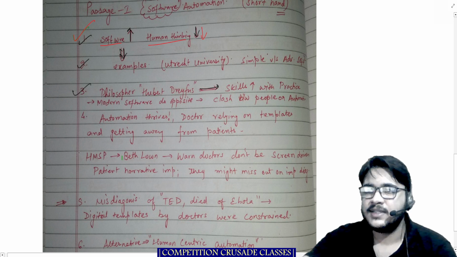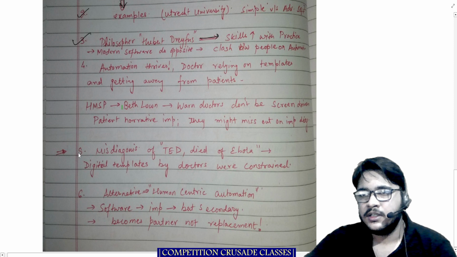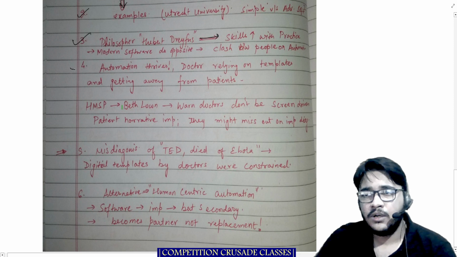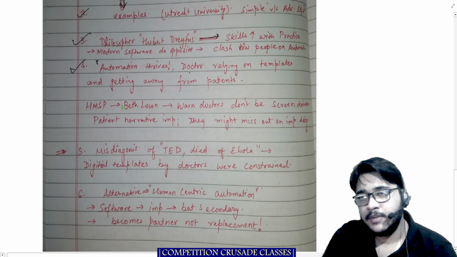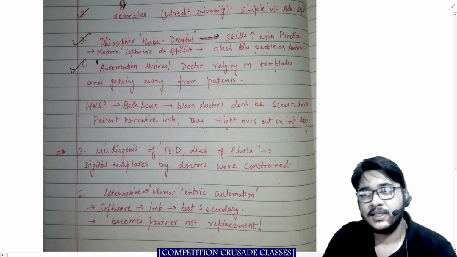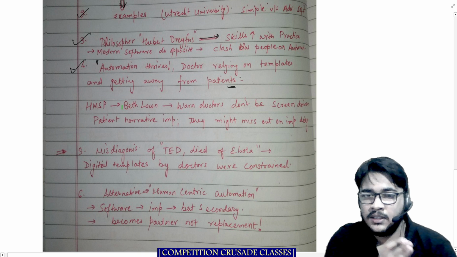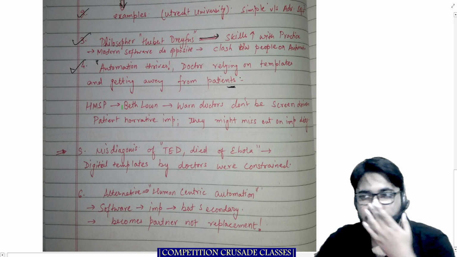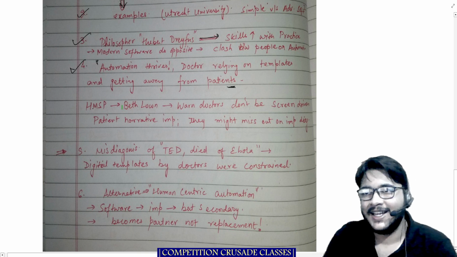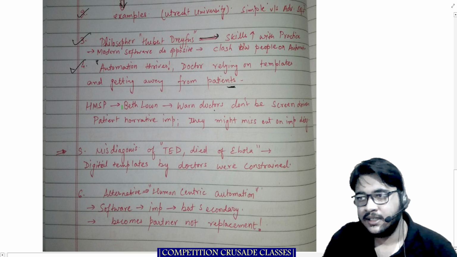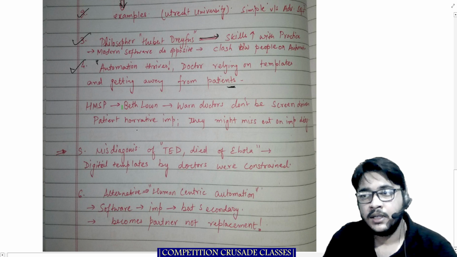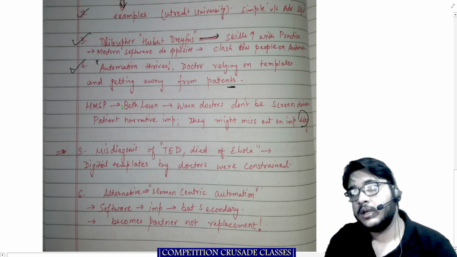The 4th, 5th, and 6th, I will read at once. The 4th one says, exactly what is it that the 4th para says? Automation is thriving, a doctor relying on templates and getting away from patients. So this is a sort of warning from this Harvard fellow. In the second line I have written that also, Beth Lavan warns doctors, don't be screen driven, patient narrative is important, they might miss out on important diagnosis.